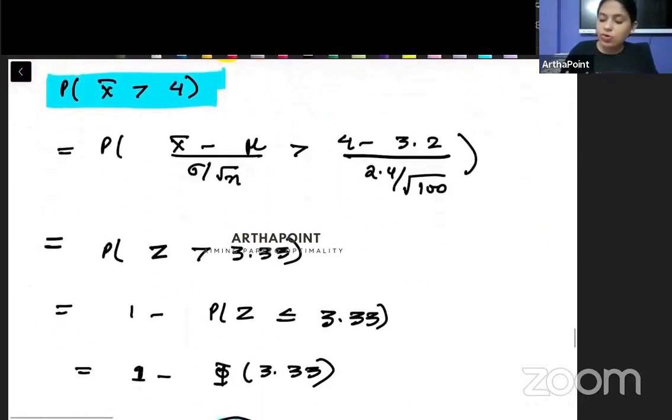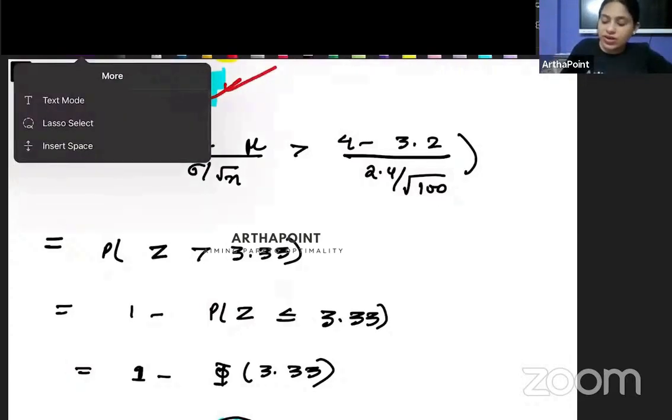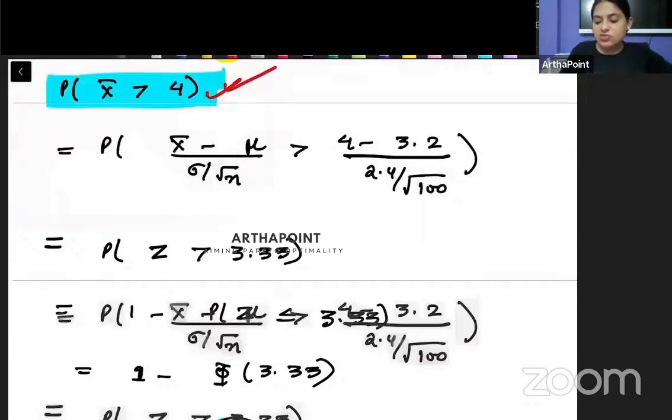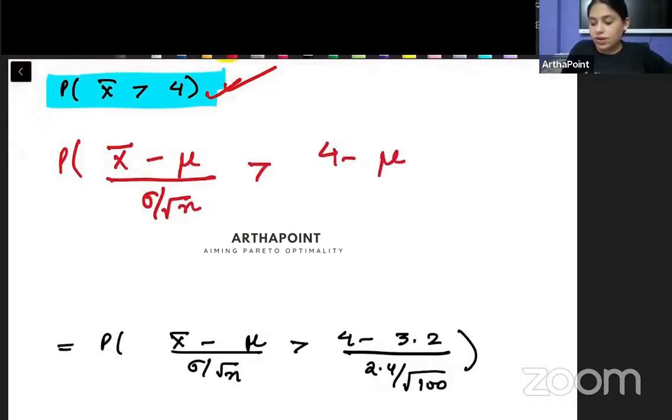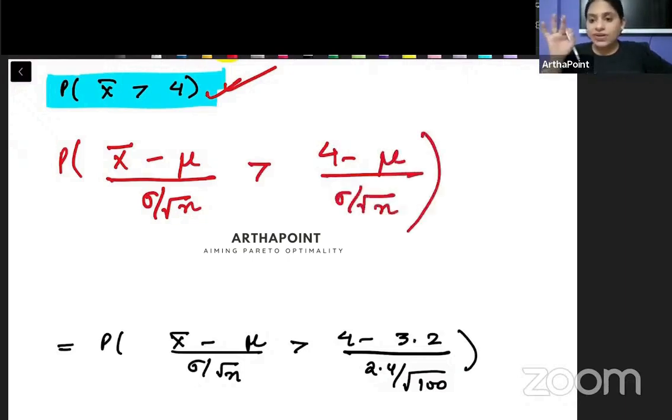So now I want to go ahead and find out what is the probability that the mean is more than 4. So what can you go ahead and do? Again, because central limit theorem can be applied, you will convert this into a standard normal variable. So X bar minus mu upon sigma by root n greater than 4 minus mu upon sigma by root n. You can go ahead and put the values.